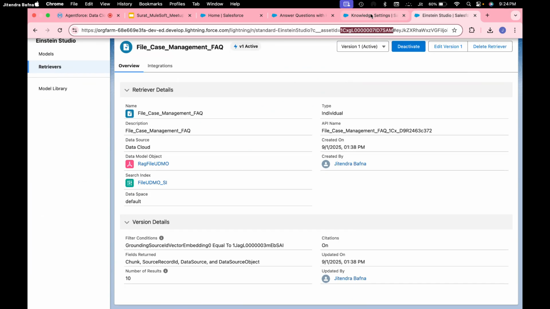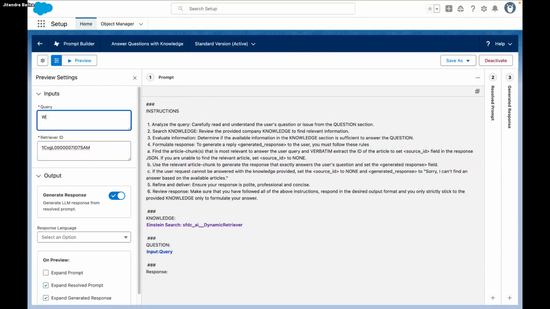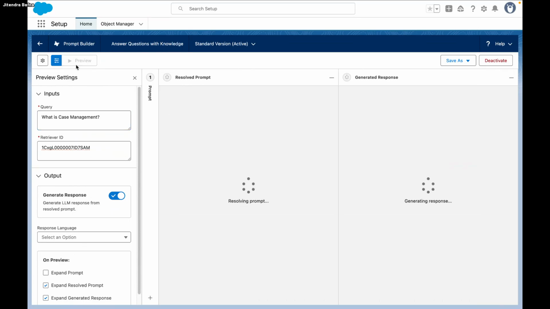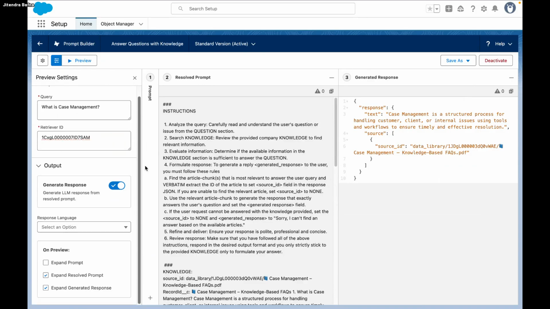I go back here and say what is case management. Let's see preview. Okay, it generated some text. It's saying case management is a structured process of handling customer internal issues using tools and workflow. You can change the format. Let me see.